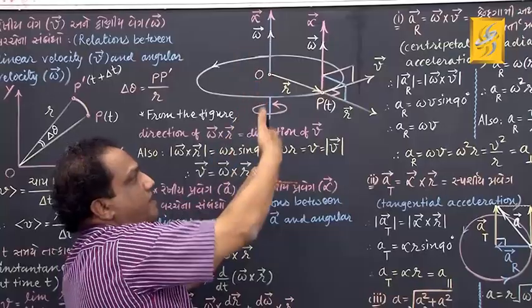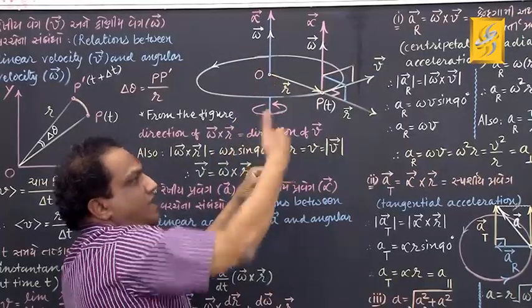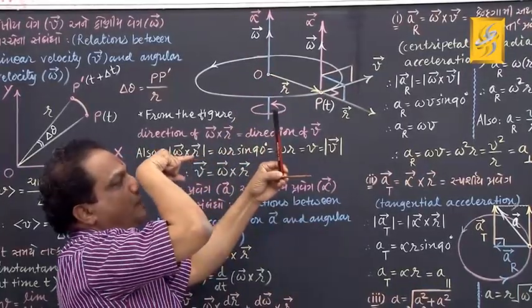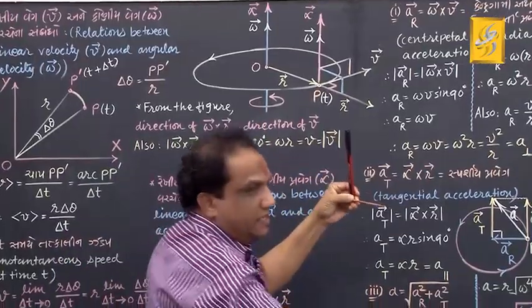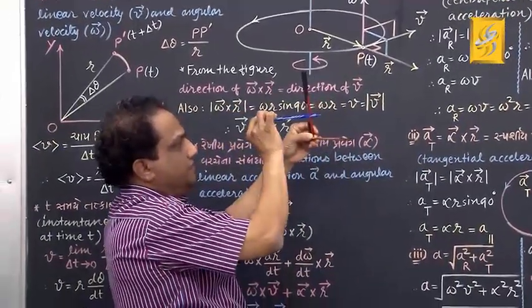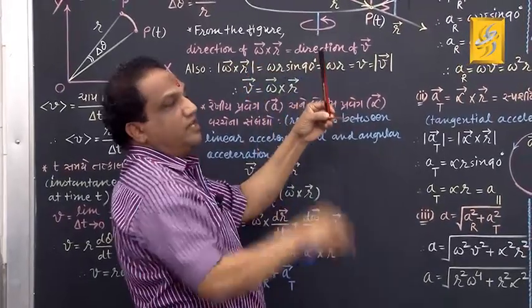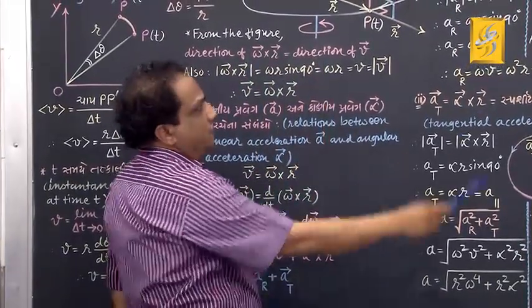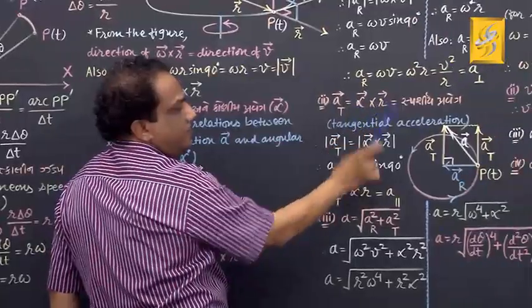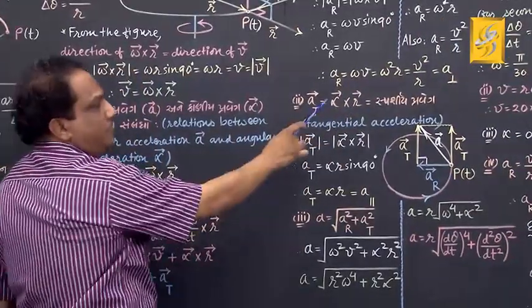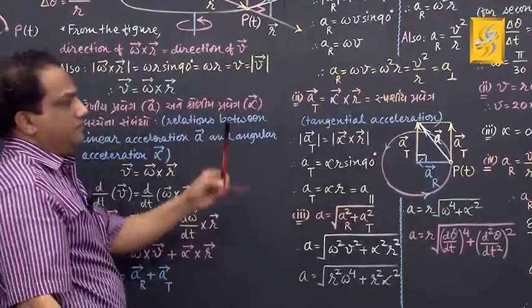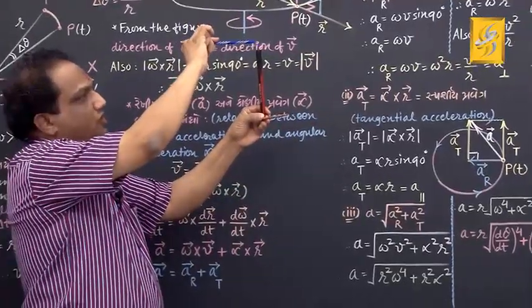Now think of a plane passing through these two vectors. And now you should consider a right-handed screw perpendicular to that plane. Let it be this screw. Now I am supposed to rotate this screw in a manner: the first vector rotates towards the second vector. First is vector alpha, second is vector R. I am supposed to rotate vector alpha towards vector R.